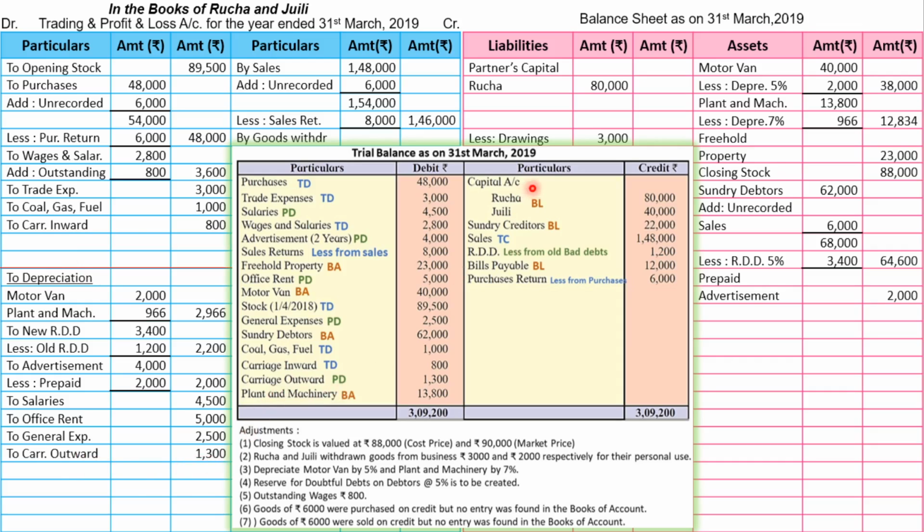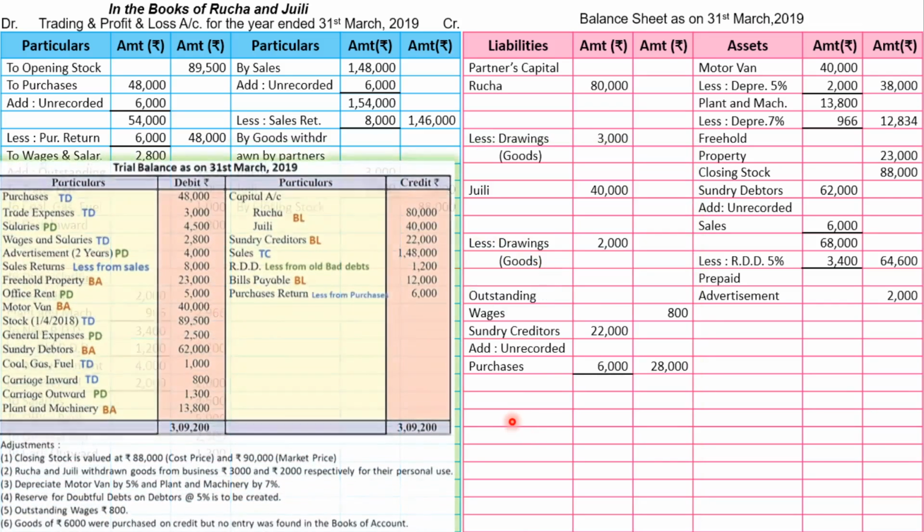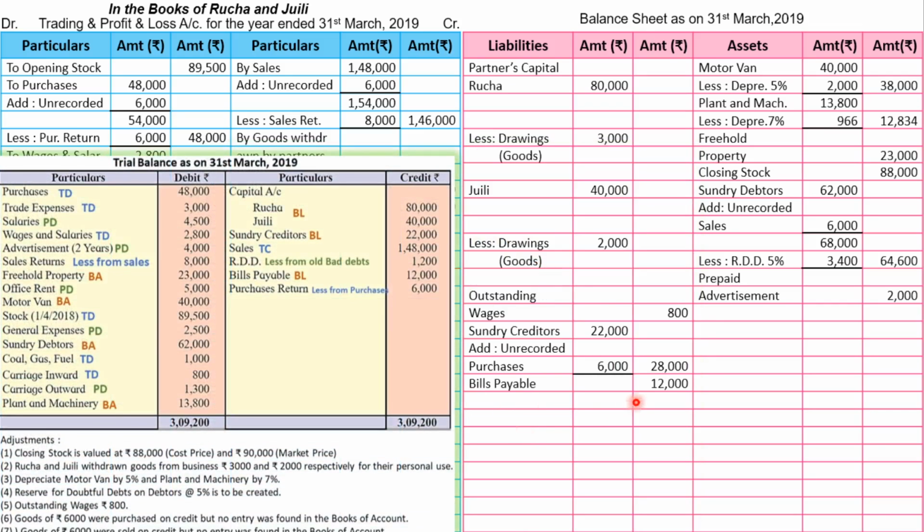Let's go to credit side. Capital we have already written. Sundry creditors already done. Sales already done. RDD already done. Bills payable will be transferred to balance sheet liability side. We will write bills payable and the amount is 12,000. Then purchase return already done. So with this we have completed posting as well.